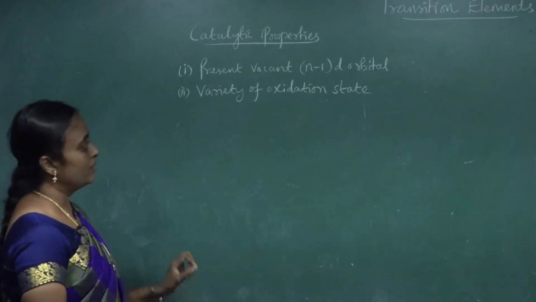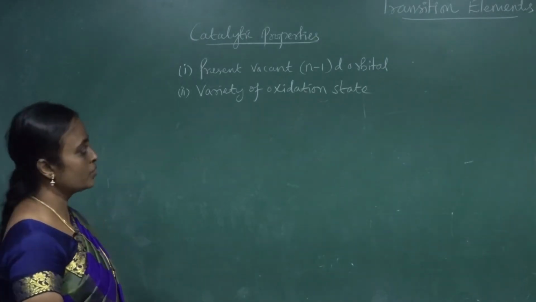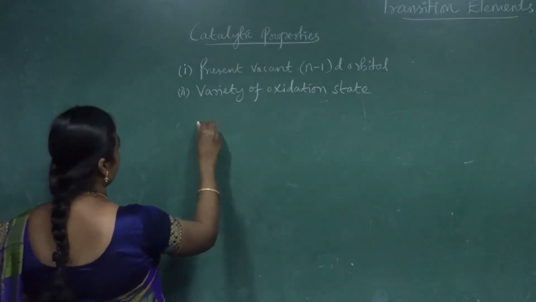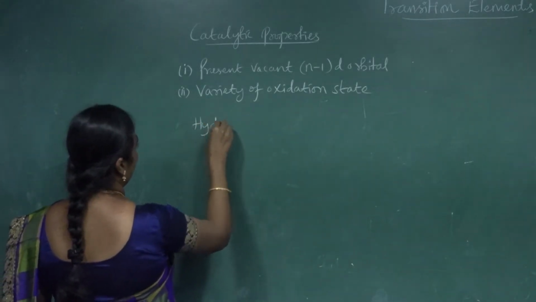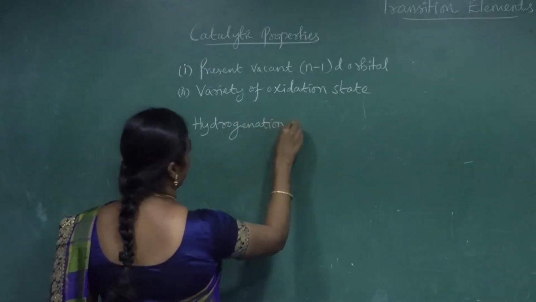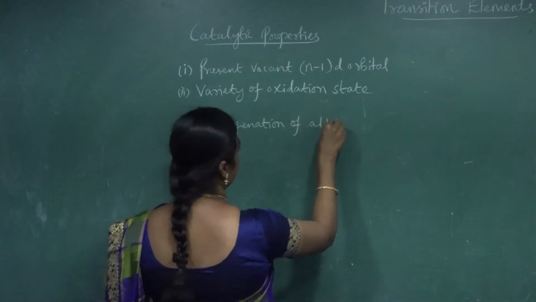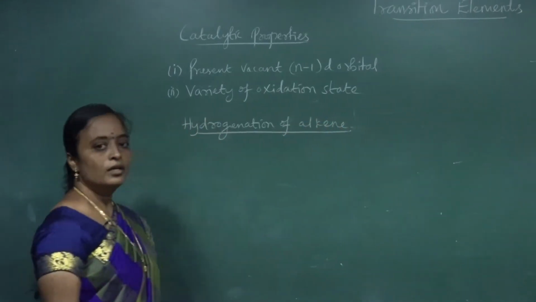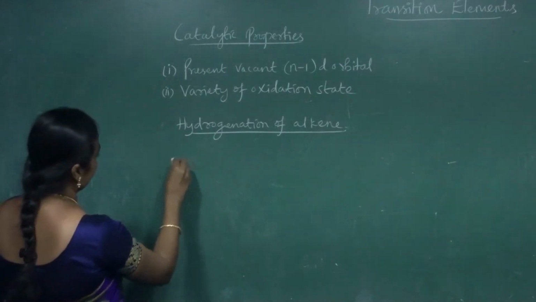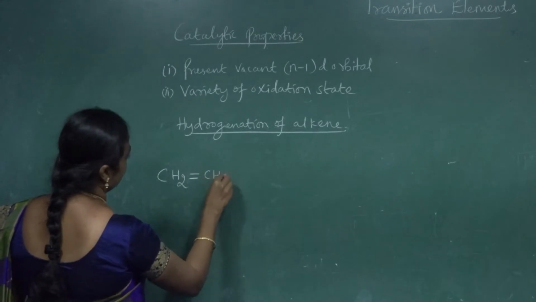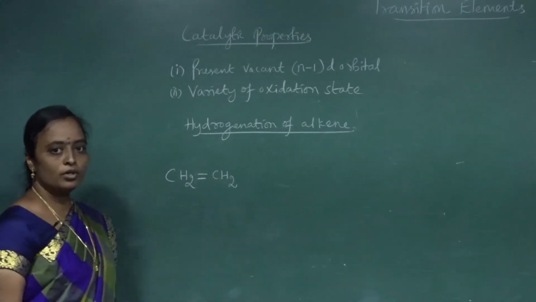First one, presence of a vacant n-1 d orbital. I am going to take an example, hydrogenation of an alkene. A simple example: CH2 double bond CH2.